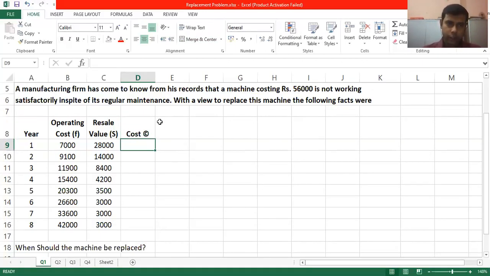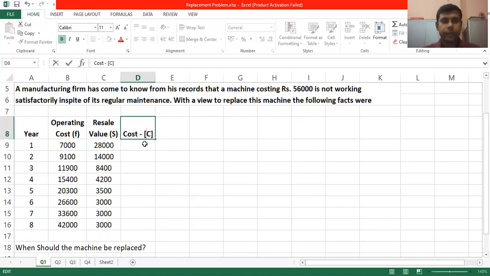So whether it is first year or second, third, fourth, whichever year it is, you are spending 56,000 to purchase this machine, right? So that is why cost column has to be filled with 56,000.